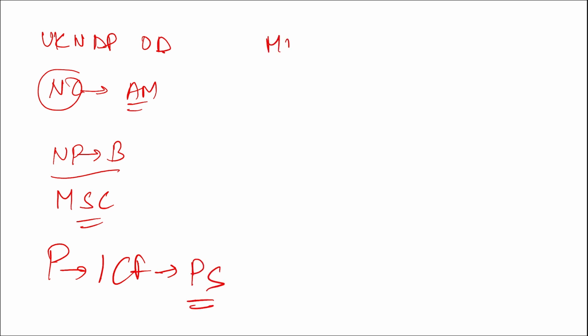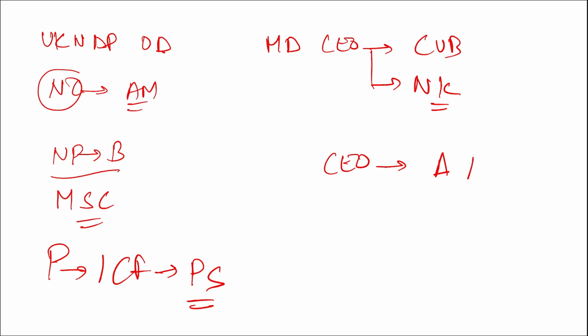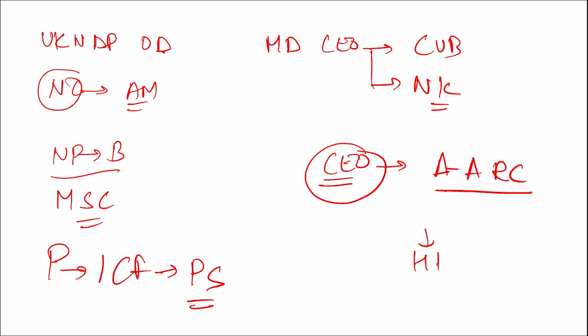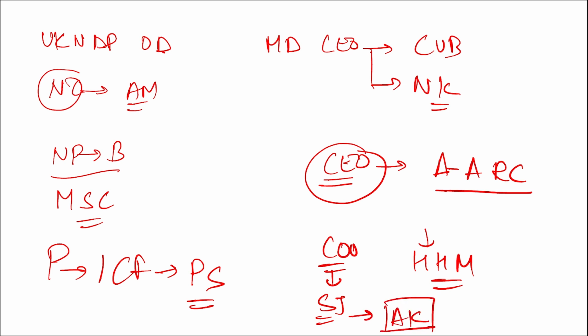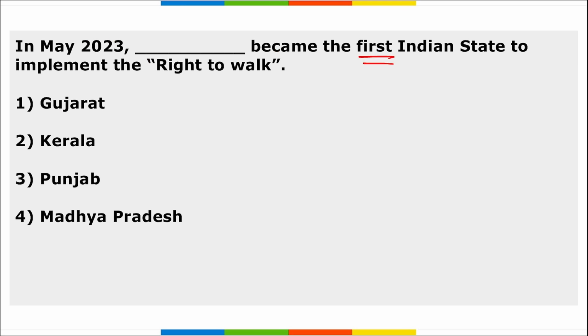Next, who has been appointed as the new MD and CEO of City Union Bank? He will be N. Kamakodi. Correct. Next, who has taken charge as the CEO of the Association of Asset Reconstruction Companies? I repeat, who has taken charge as the CEO of the Association of Asset Reconstruction Companies? He will be Hari Hara Mishra. And next, the last one is Chief Operating Officer. Who has been appointed as the Chief Operating Officer of SpiceJet? Arun Kashyap. Right?